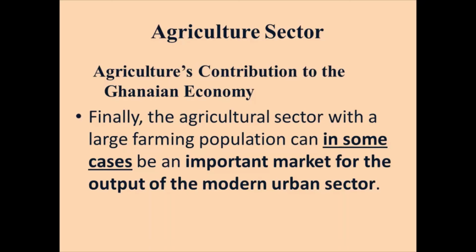In the modern urban sector, we have different operations in terms of a modernized system of the economy, related to the service sector and the industrial sector. Over some time, when you trace the reports of the GSS, the Ghana Statistical Service, you get to see that over a period of time the industrial sector had actually been above the other two sectors.